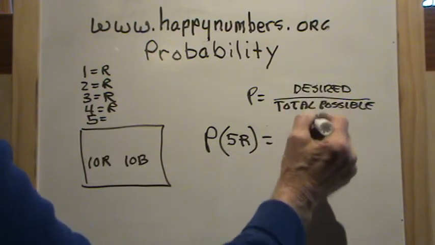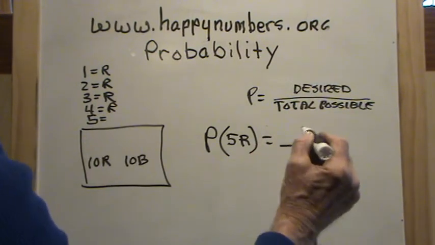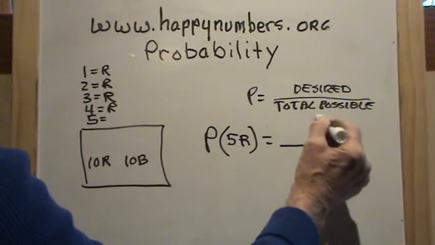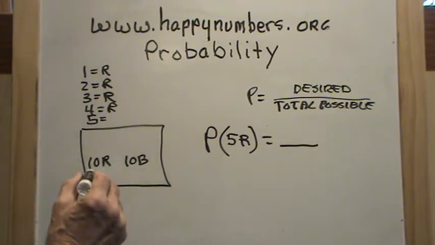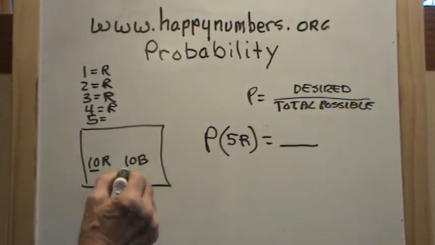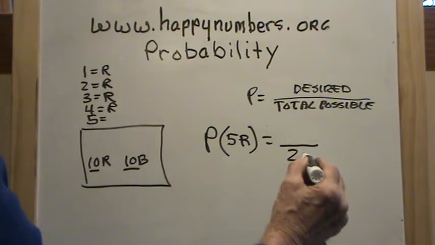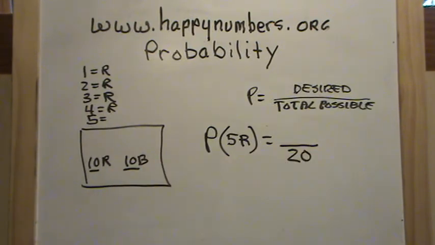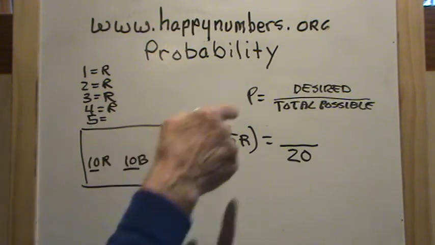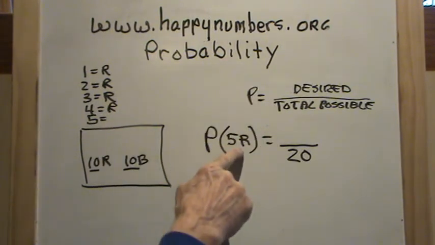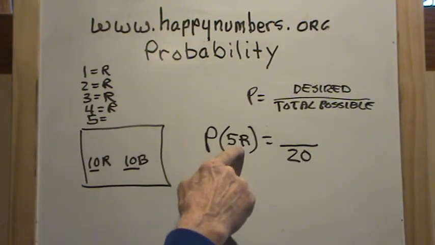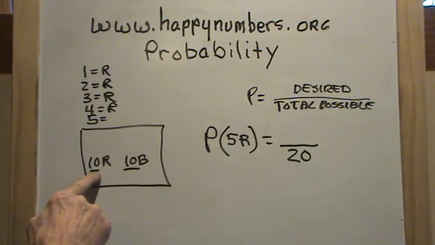Well, we can just use our little setup here. What are the total possible outcomes? Well, I can pull either one of these, 10 or 10. So there are 20 possible outcomes. But what outcome am I looking for? What's the desired outcome? I'm looking for a red disc. Well, there are 10 possibilities.